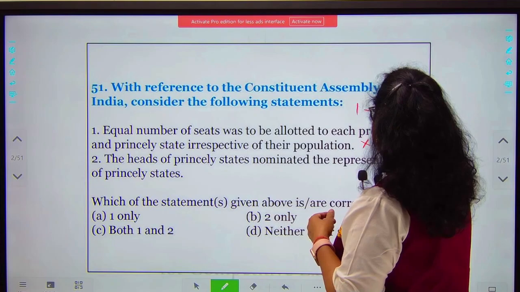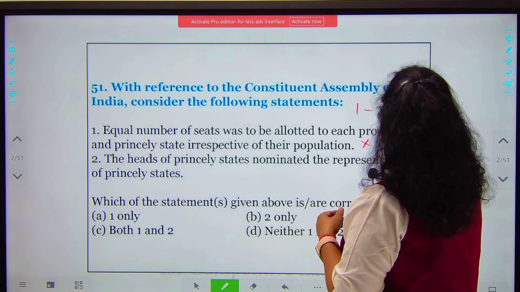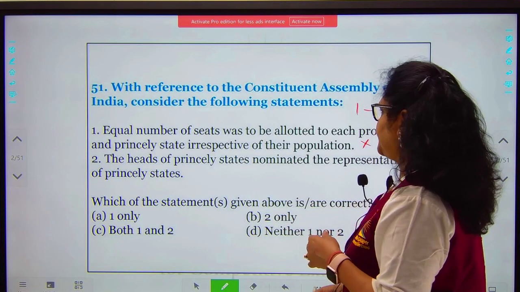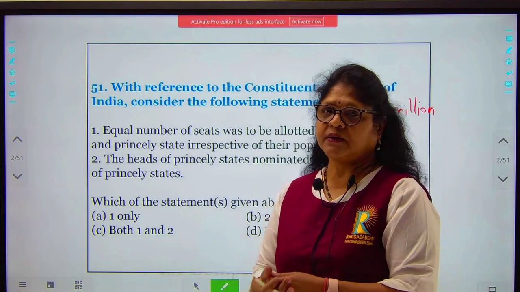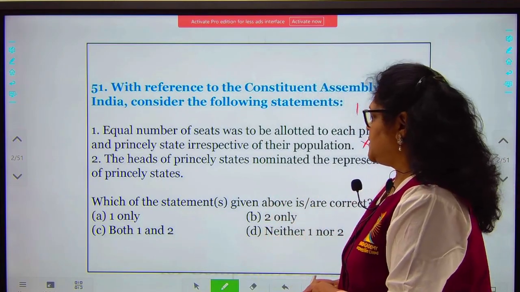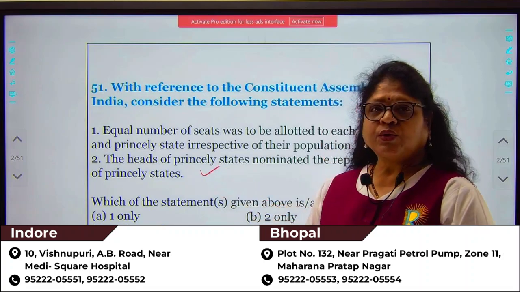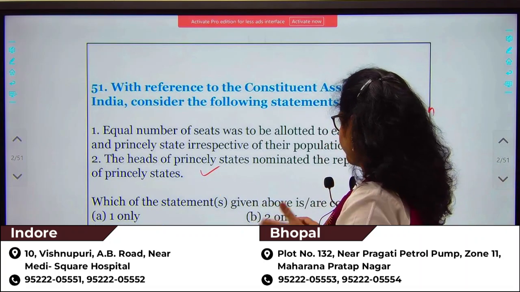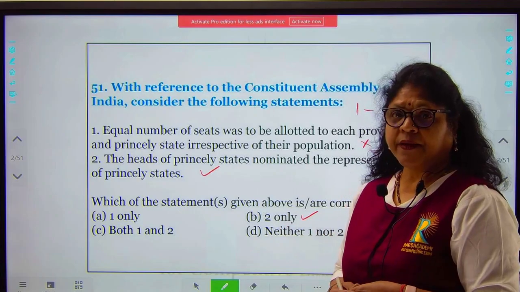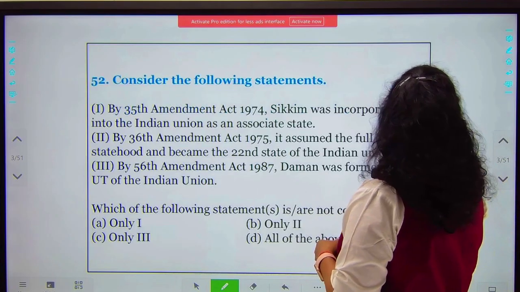1 seat was given for 1 million. So this is a wrong statement, but the heads of princely states nominated their representatives from the princely states. So this is a correct statement. So your correct option will be B. 2 only is the correct answer. Okay. So next we go to the next question.